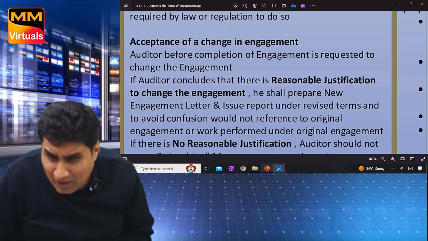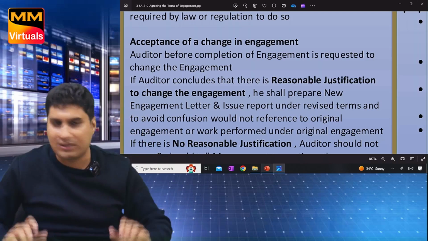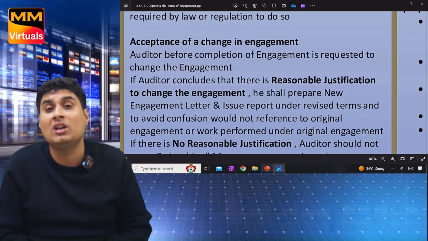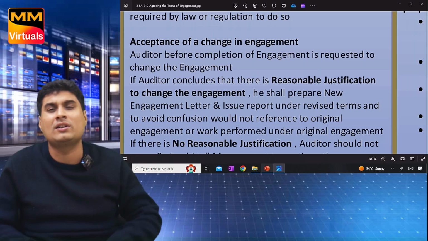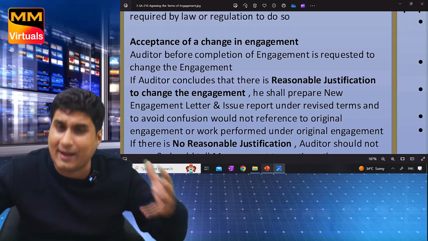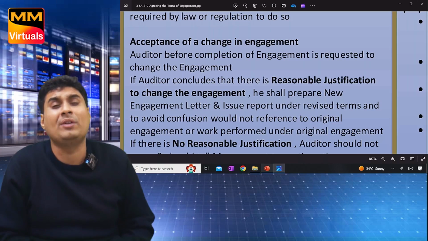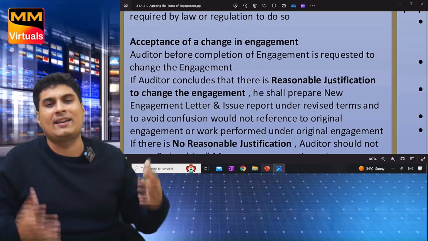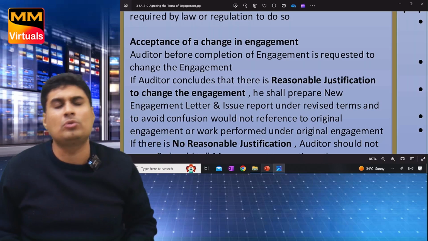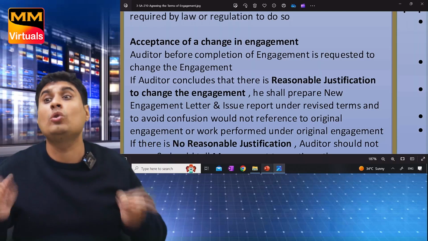Number one: if there is no reasonable justification, I will request management, please, I want to continue, I will not change to accounting. If they don't agree, I will talk to TCWG, those charged with governance. If they also don't agree, I will leave the audit, resign from the audit if permissible by law. So when law will permit: in the starting stage, I can resign. In the end, when just the report has to be given, I cannot resign. So I will leave the audit and inform whom? TCWG, regulators, management, that I am leaving the audit, if there is no reasonable justification.